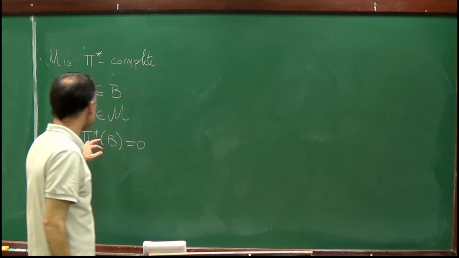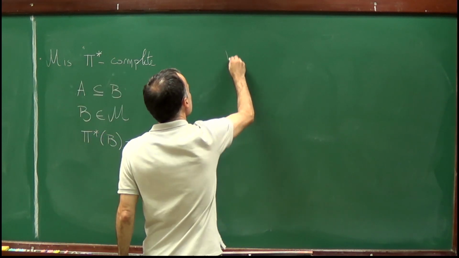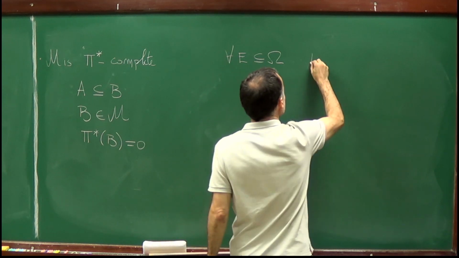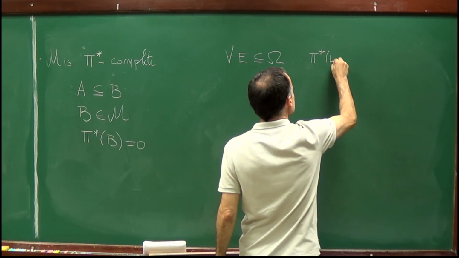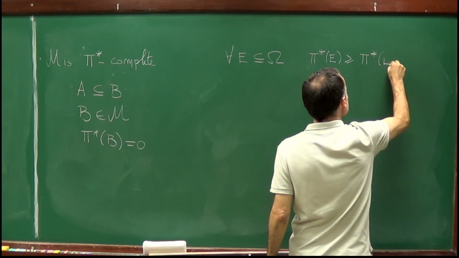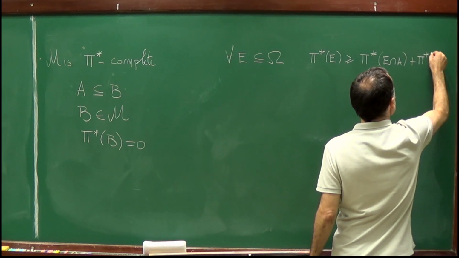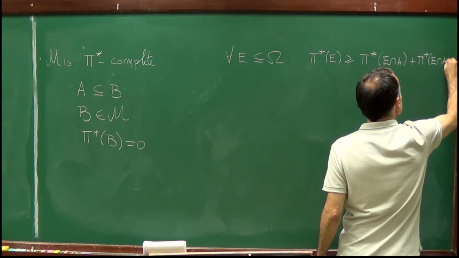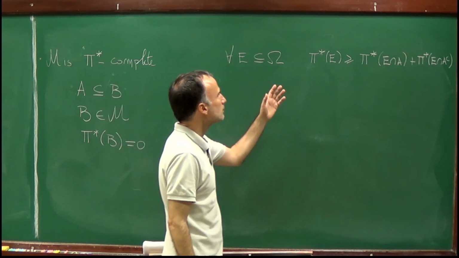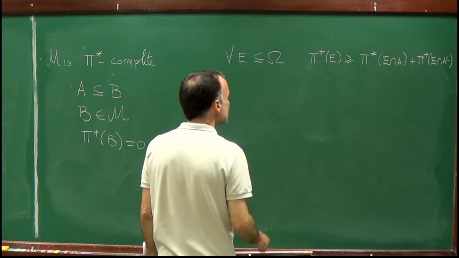Well, to prove that A belongs to M, we have to show that for any E contained in omega, P star of E is greater or equal than P star of E intersection A plus P star of E intersection A complement. Right? So we have to prove that this inequality holds for any set E in order to show that A belongs to M. Well, but that's easy.